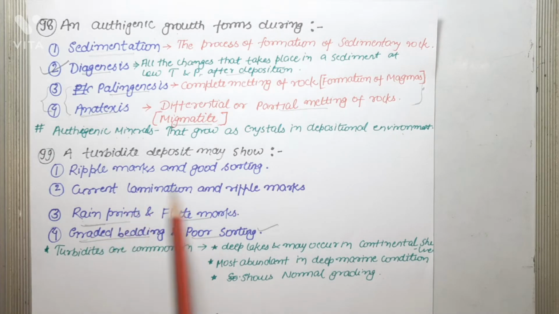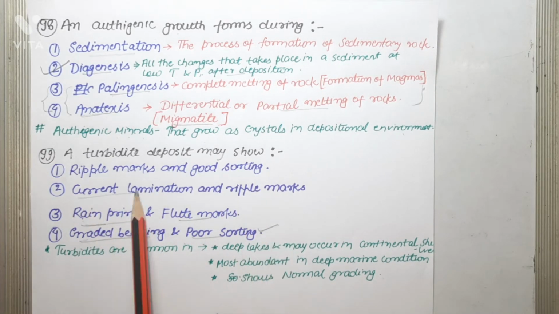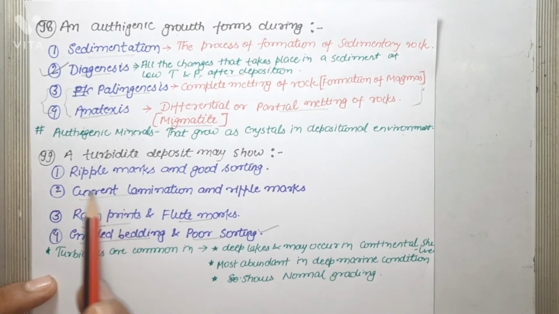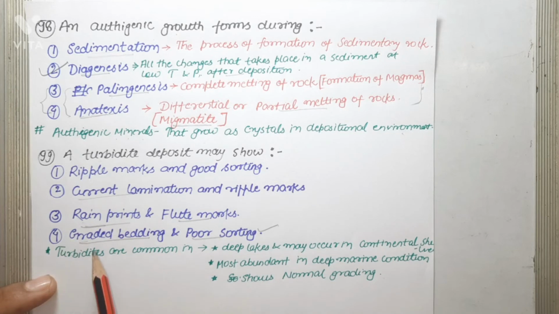Current lamination and ripple marks can also be absent in turbidite deposits, or you can say these features cannot be readily shown by turbidite deposits. So as far as this question is concerned, the correct answer is graded bedding and poor sorting.